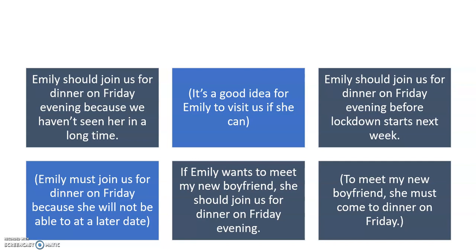Emily should join us for dinner on Friday evening before lockdown starts next week. So here it means Emily must join us for dinner on Friday because she will not be able to at a later date. So if she doesn't come on Friday, that's her chance. It's gone. She won't be able to join us for dinner until a later date. So she should come. Okay, it's a good idea.